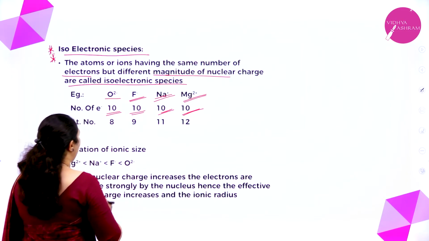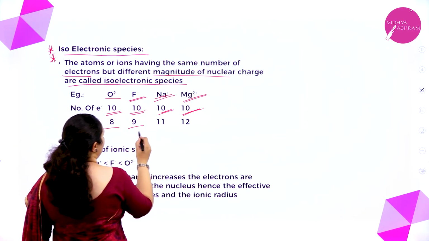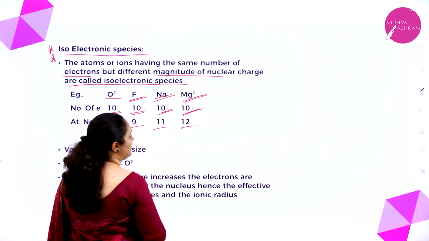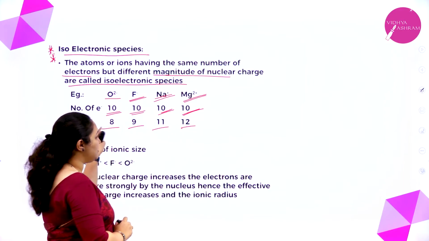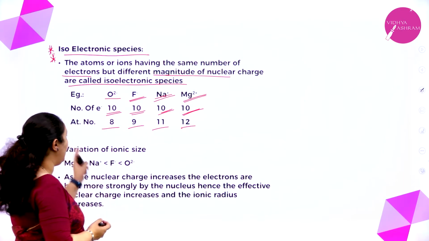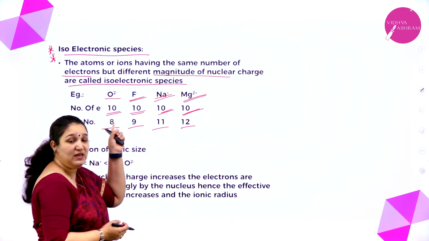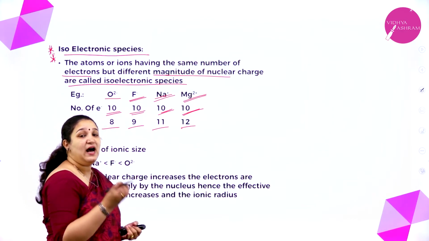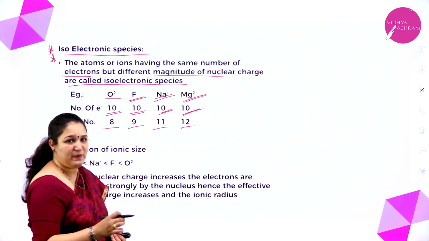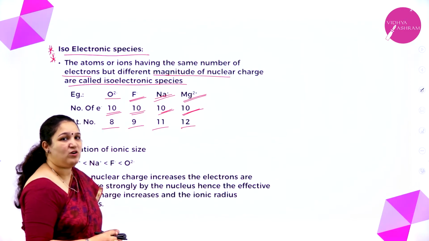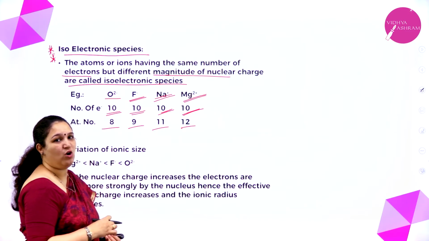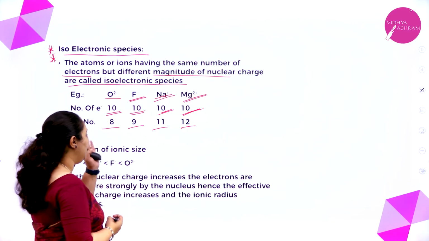But if you observe the atomic number, for oxygen it is 8, for fluorine it is 9, for sodium 11, for magnesium 12. So their magnitude of nuclear charge is different, but the number of electrons is the same. Such species are called isoelectronic species. So what should be equal? The number of electrons in such atoms or ions should be equal.